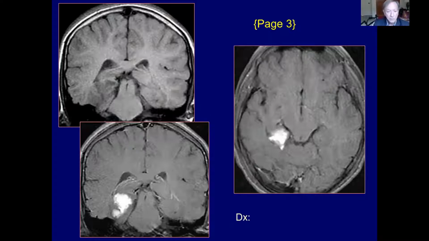The mixed neuronal glial tumors are commonly found in young patients, teens, 20s, and have a predilection for the temporal lobe. So it's not uncommon for them to be associated with temporal lobe epilepsy.